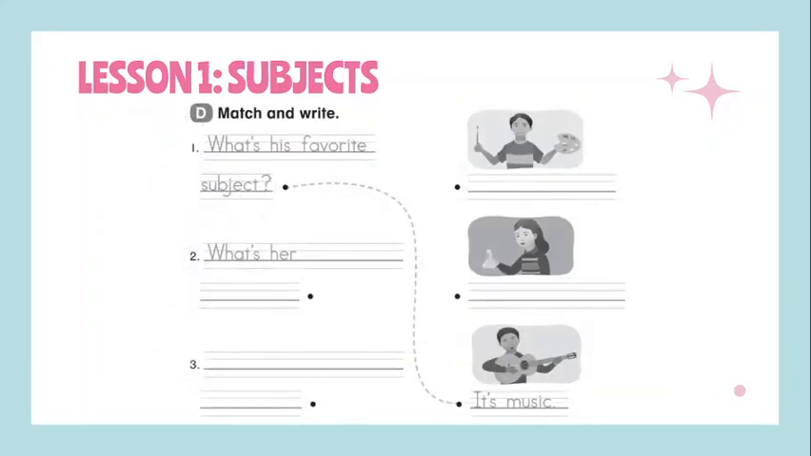Then, in exercise D, we have to answer the questions. For example, in number 1, what's his favorite subject? And then the correct answer is it's music. That's why you have to check the picture.